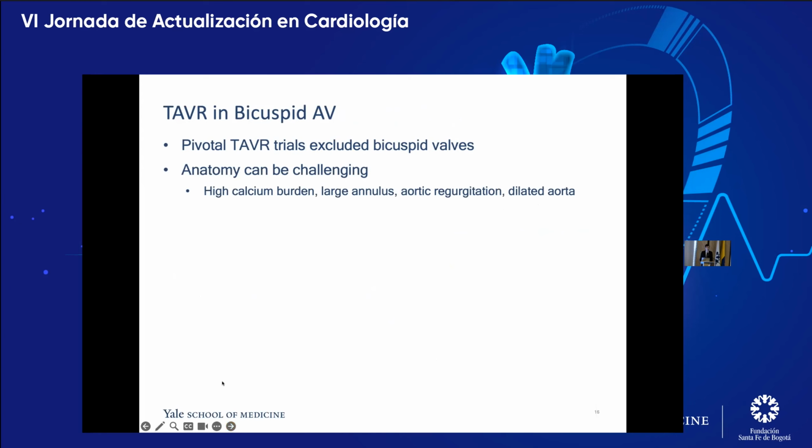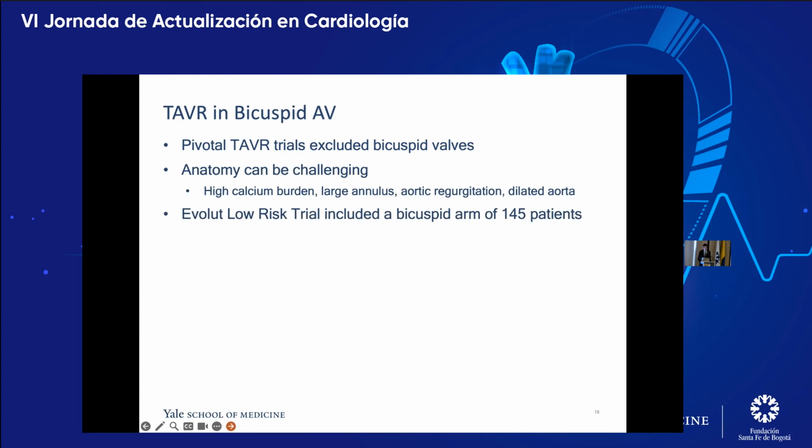They often have a high calcium burden with a large annulus, making the leaflets harder to open up, and also potentially putting at higher risk for rupture. They usually or often have concomitant aortic regurgitation, meaning that during the procedure hemodynamic instability may be more of a problem, and then having a large aorta can also make it harder to navigate sometimes as you're coming up and over the arch, and then also there's a theoretical risk of increased risk of potentially dissection.